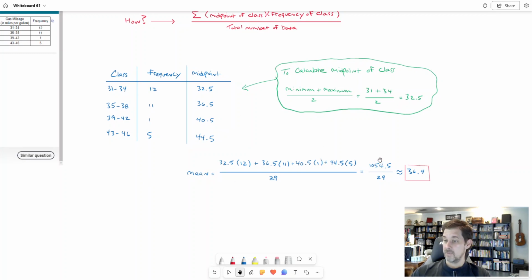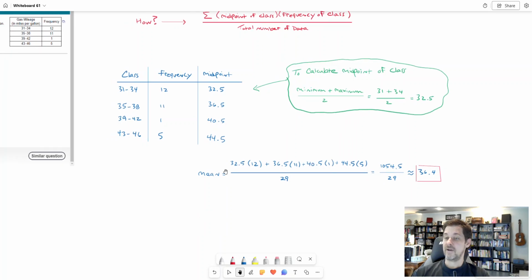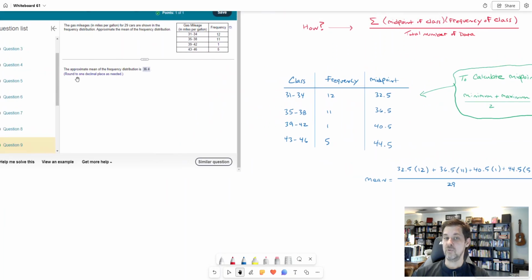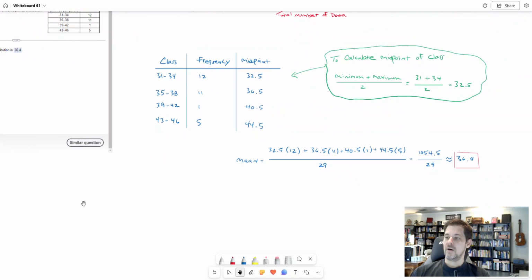If you want to confirm some of my calculations, make sure that you're getting it to work. That top number is going to be 1054.5 divided by 29, and it's 36.4 if I round it, as it says here, to 1 decimal place. So on your calculator, you won't get 36.4, you'll get like 36.36 something.